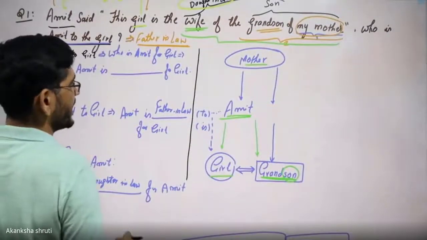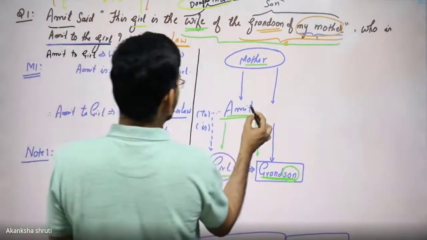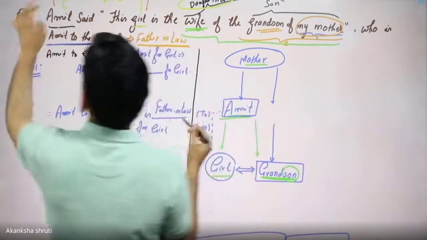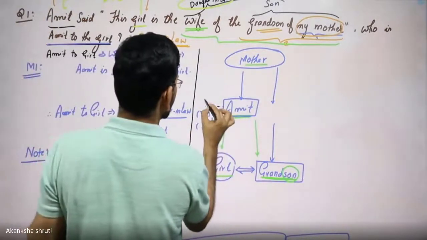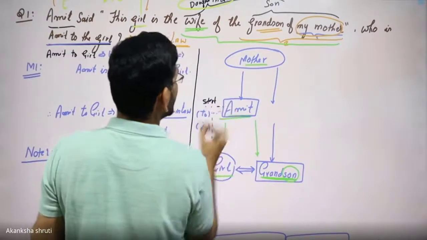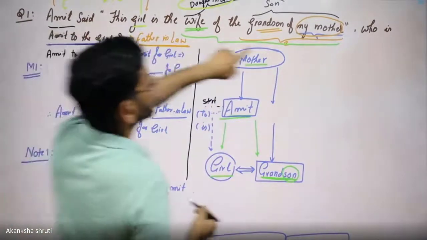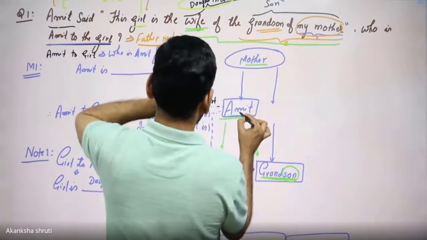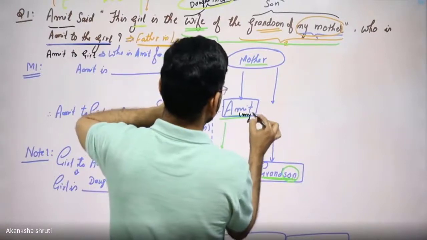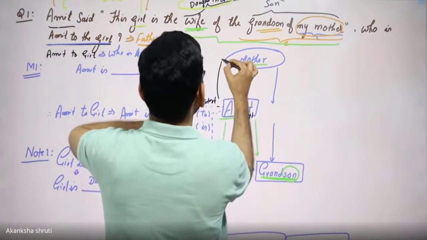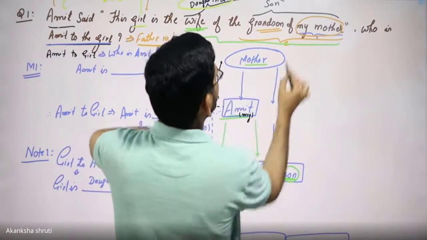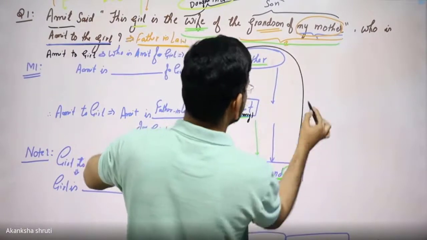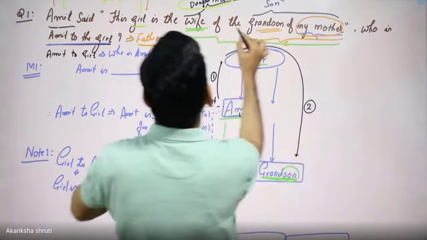The same thing we can draw in the question number 1 also. In this question number 1, we had started the talking with this Amit. So Amit was our starting point. From here, we have the my mother. So this Amit is mine. So mother was drawn. This was the first step. Then grandson. So this mother to this grandson. This was the second step.